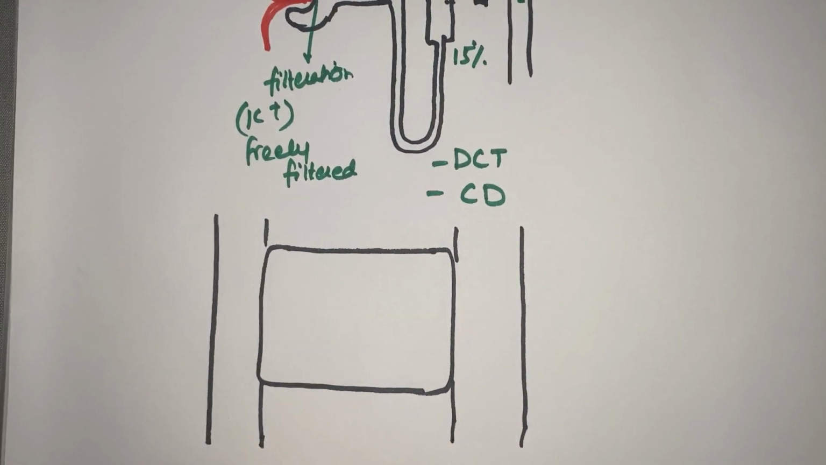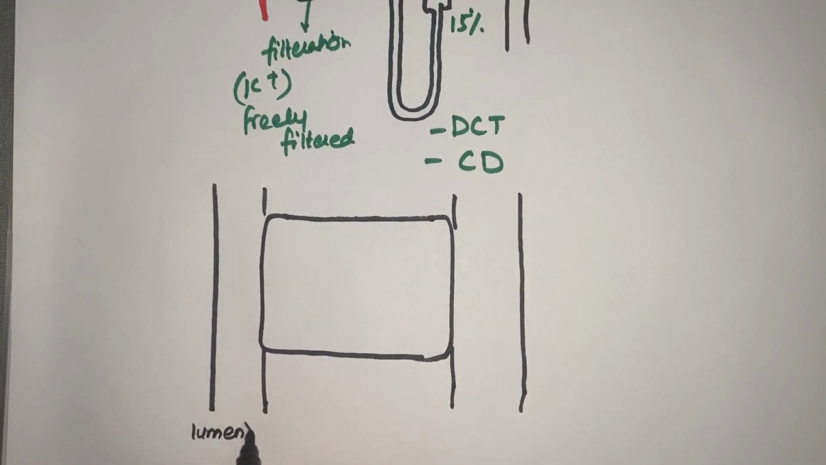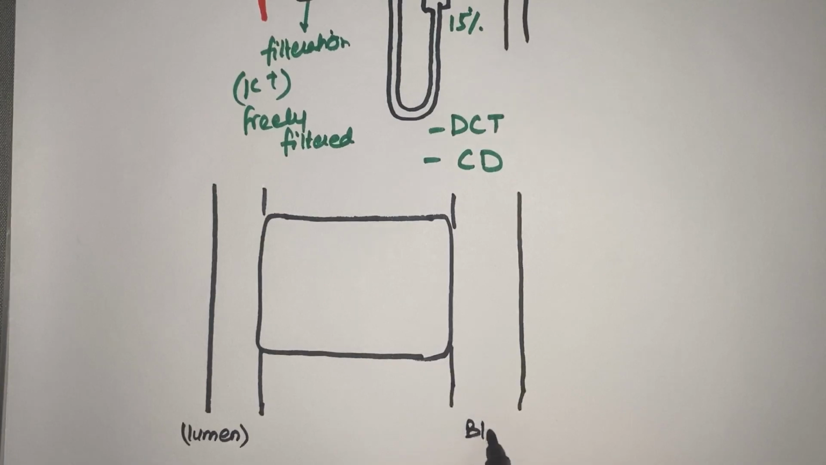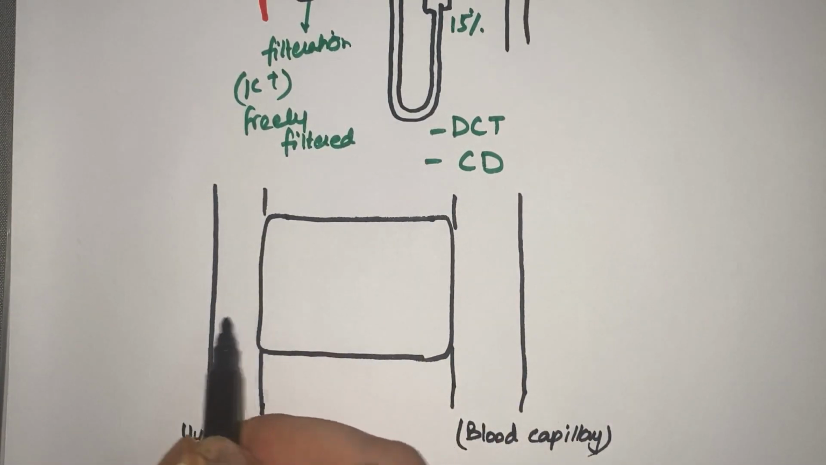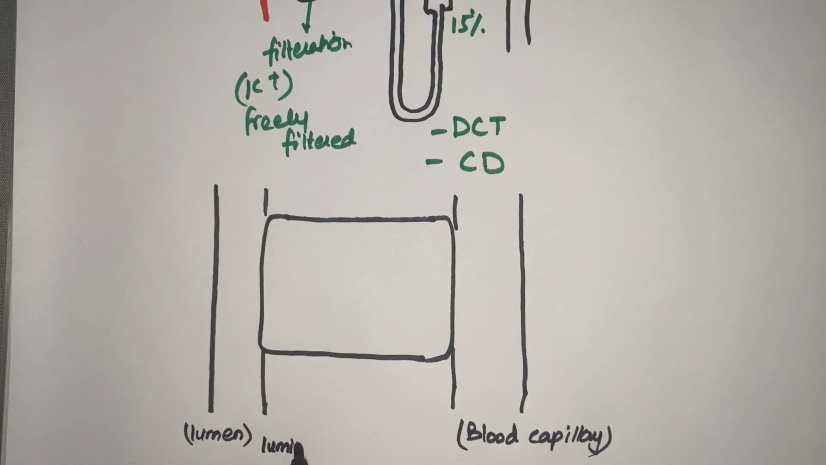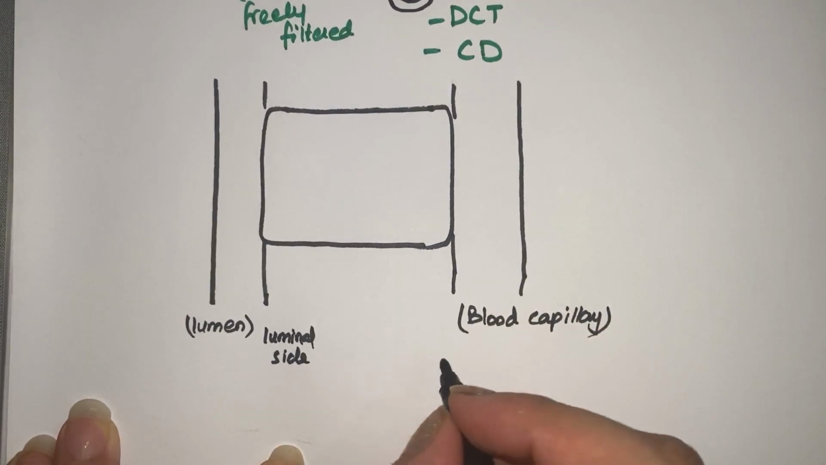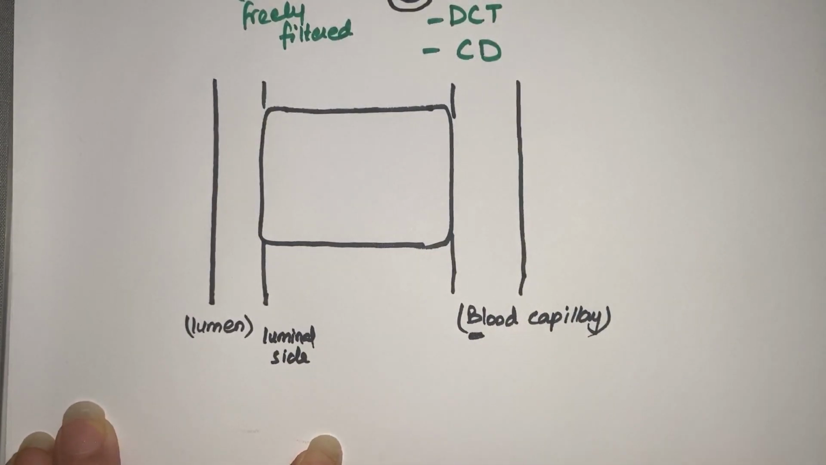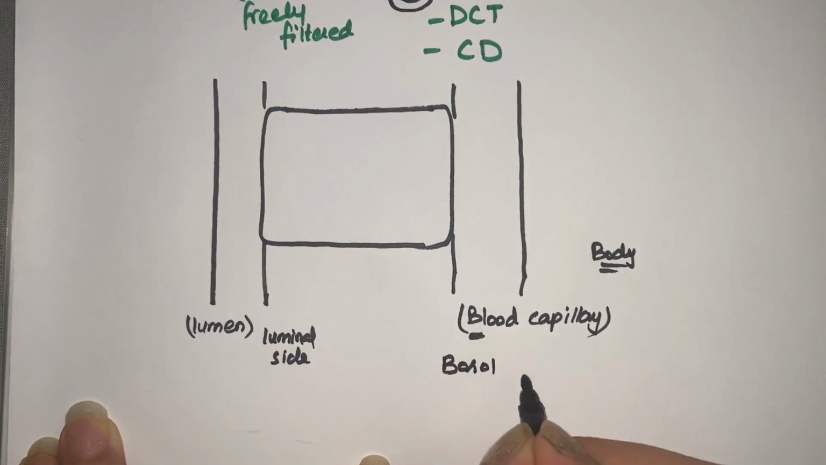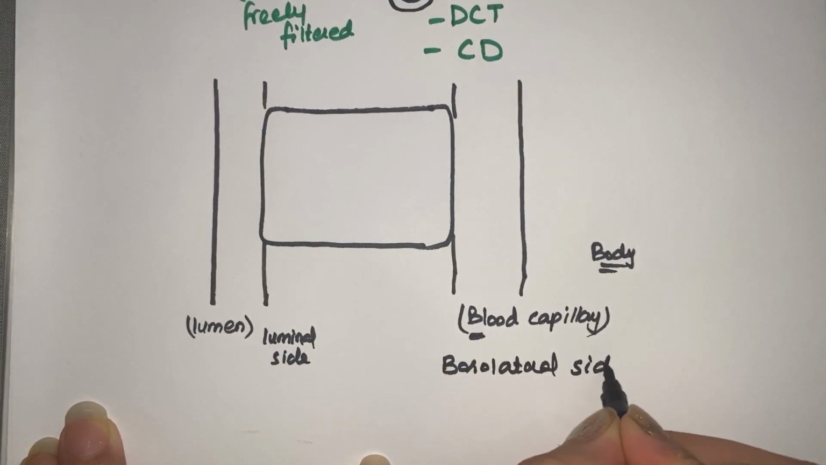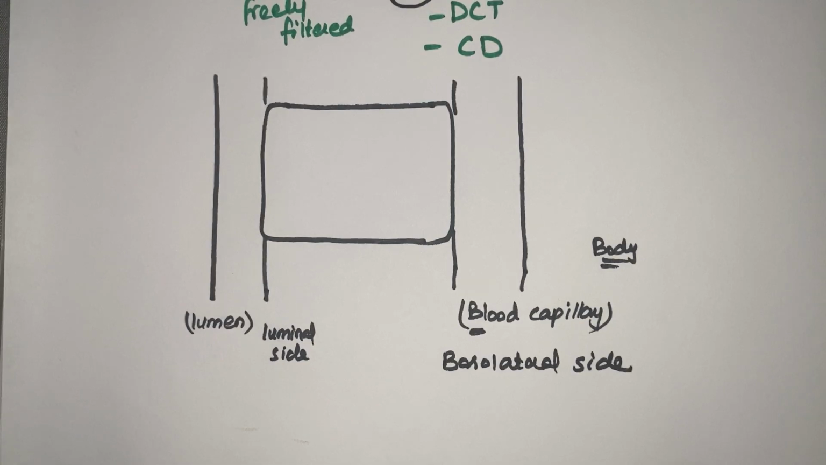So I have made the lumen of the tubules. This is the blood capillary. So this is the distal convoluted tubule cell. Now the part of the cell that is towards the lumen, we call it the luminal side, and the part that is toward the blood vessel, we call it, from B, blood, or towards the body. So by B you can easily remember that it's the basolateral side of the cell, just for a quick recall.